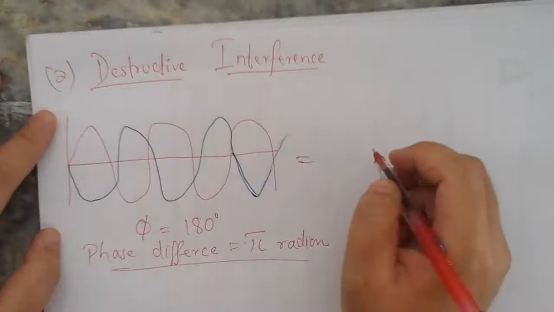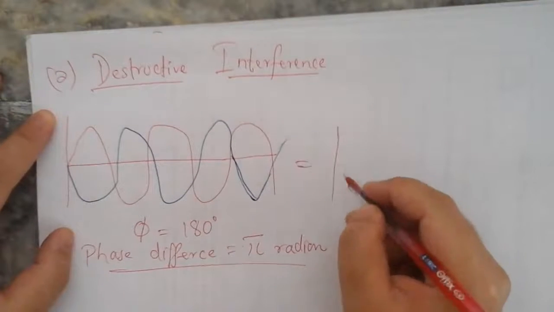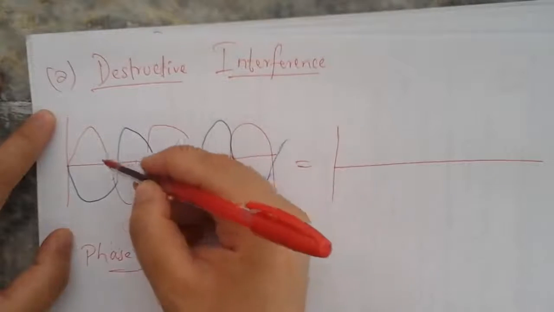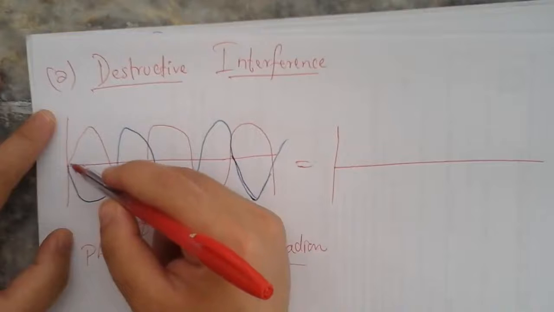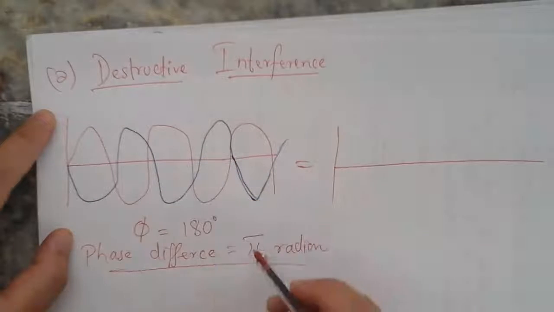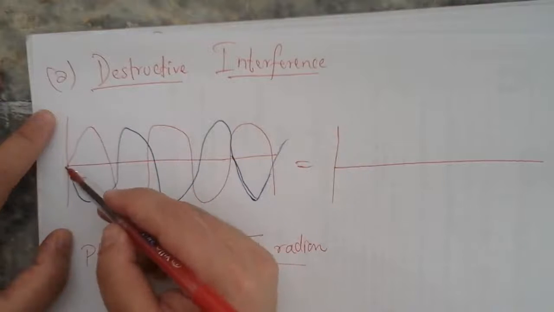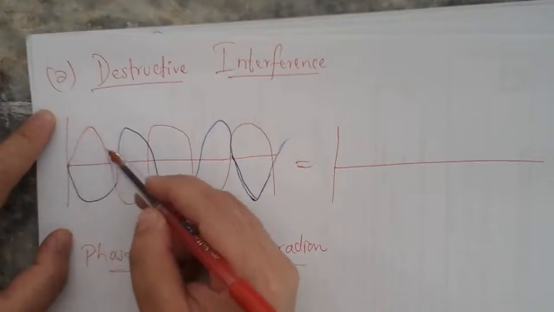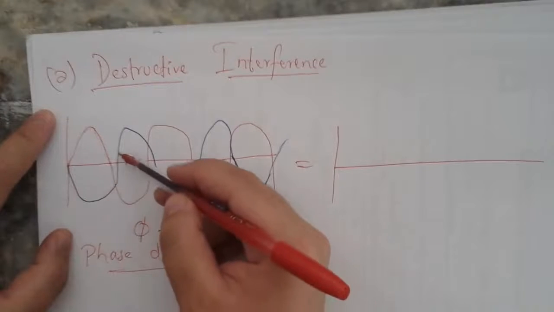So here the resultant wave would not be a wave at all, because the waves will cancel each other's effect. Why? Because the phase difference is 180 degree, pi radian. One wave has the opposite phase, so the crest of one wave will combine with the trough of another wave.